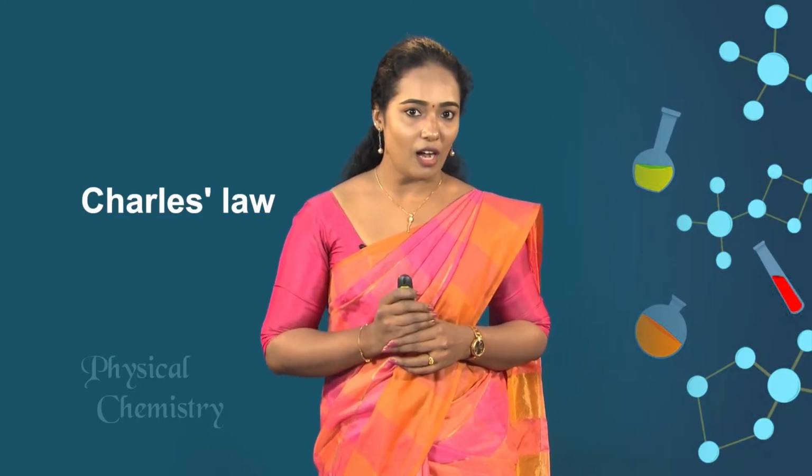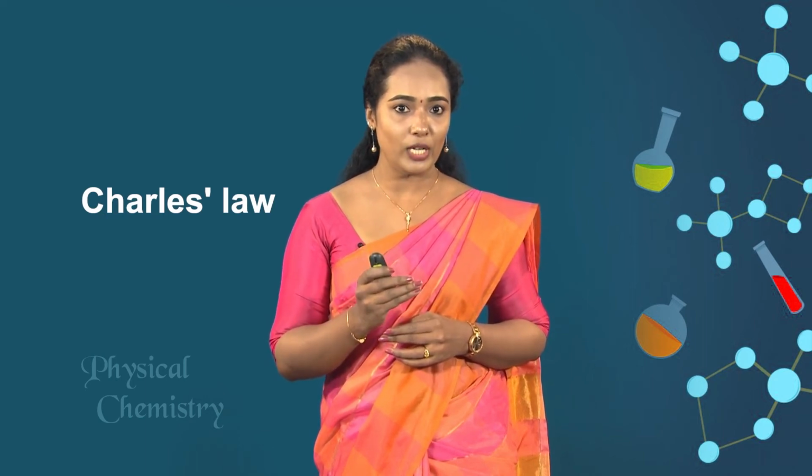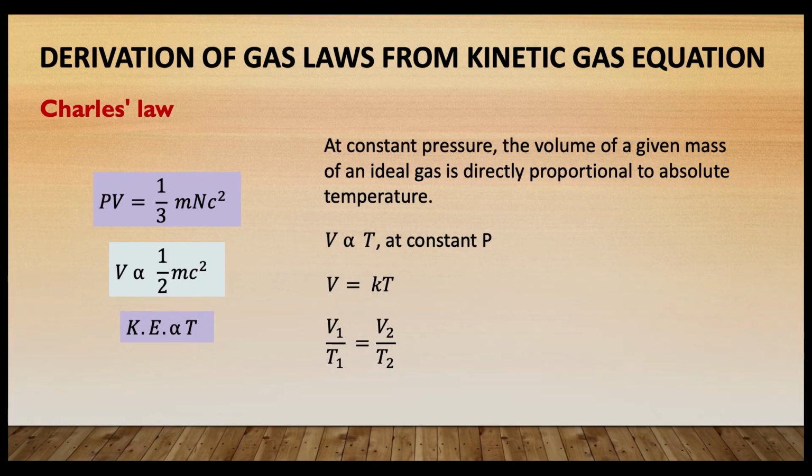Now, coming to Charles' law, for a definite quantity of a gas, that is n equal to constant, and pressure may be written as a constant, the equation becomes PV is equal to 2 by 3 into half mnc square, and this can be written as V is directly proportional to half mc square. The quantity half mc square being the mean kinetic energy per molecule varies as the temperature T as discussed previously.